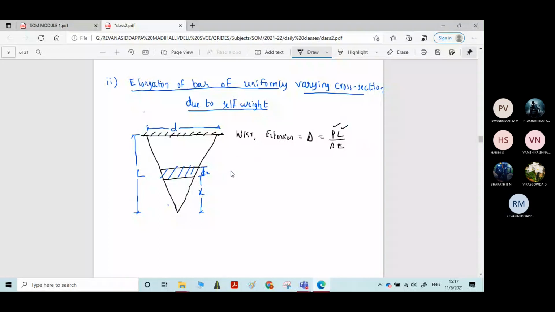P is equal to the load, in the bracket, self weight acting on the elemental strip.